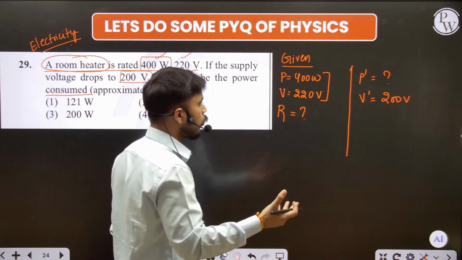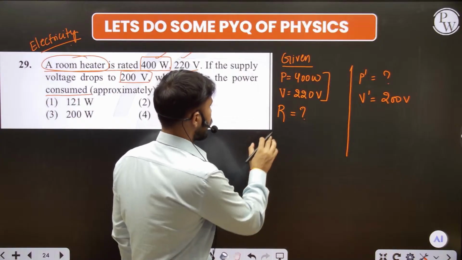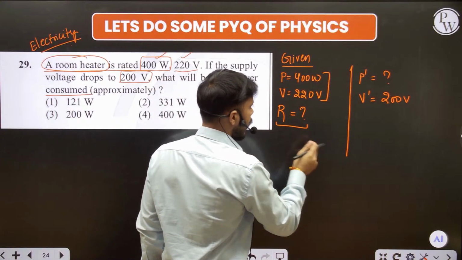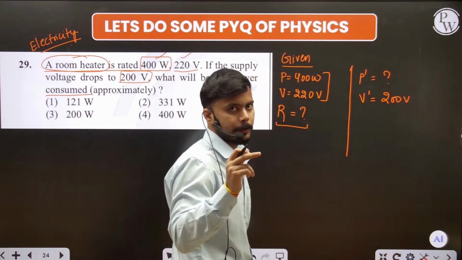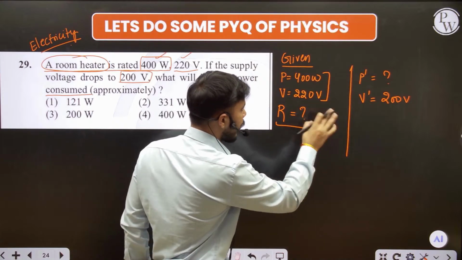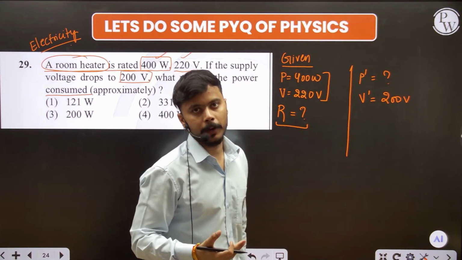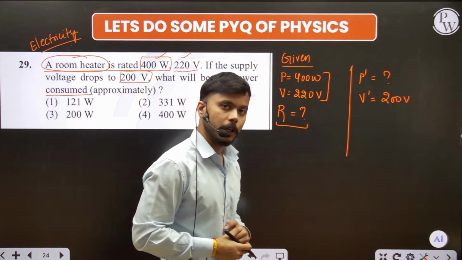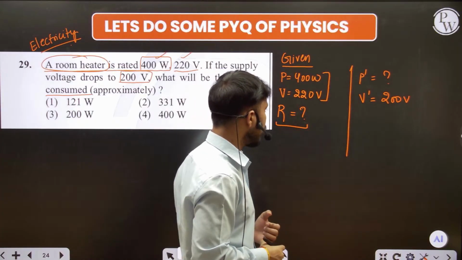Okay, so we don't need this, so we don't do this. We need just that resistance part, and we use this. Sir, one more thing, why do you not find the current here? As you said, you can find it here, so why don't we use the current value also?